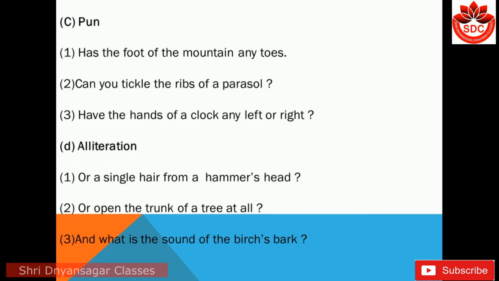Pun. Has the foot of a mountain any toes? Can you tickle the ribs of a parasol? Have the hands of a clock any left or right? These are 3 examples of pun. D. Alliteration. Or a single hair from a hammer's edge, or open the trunk of a tree at all. And what is the sound of the birch's bark? These are 3 examples of alliteration from the poem.